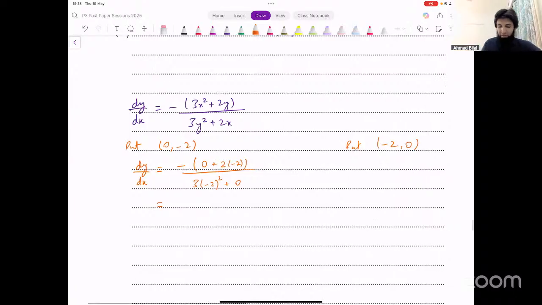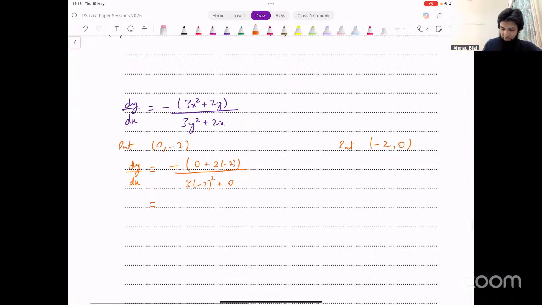What's the result that you get from this? Please let me know. What about the other gradient? Minus (3 into minus 2 whole squared plus 0) divided by (0 plus 2 into minus 2). You get some values from this.